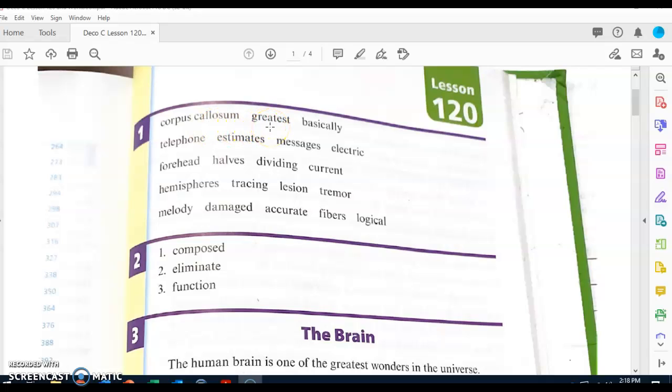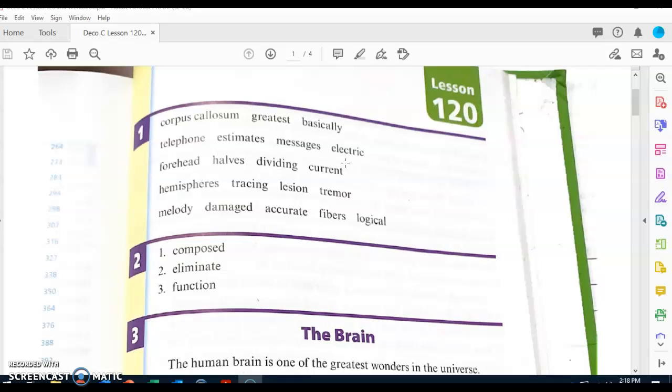What word? Greatest. Next word. What word? Basically. Next word. What word? Telephone. Next word. What word? Estimates. Next word. What word? Messages. Next word.